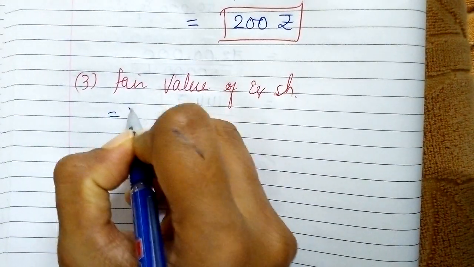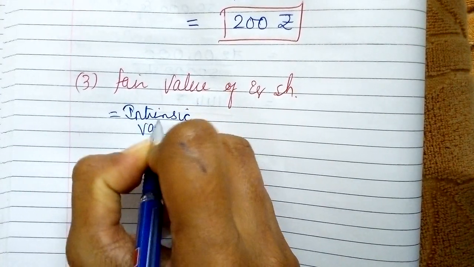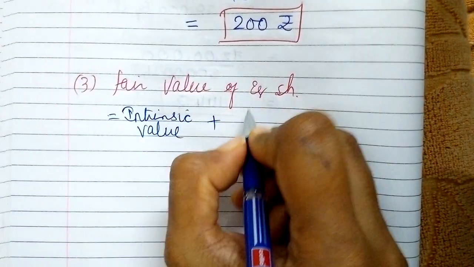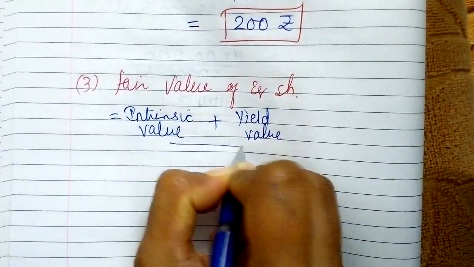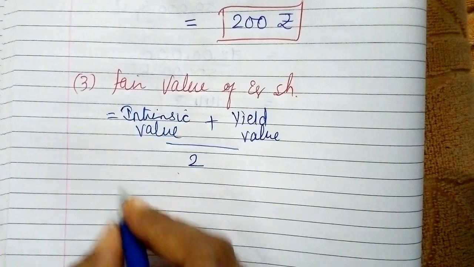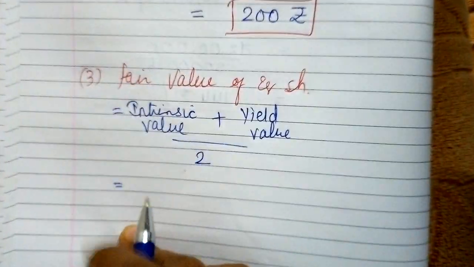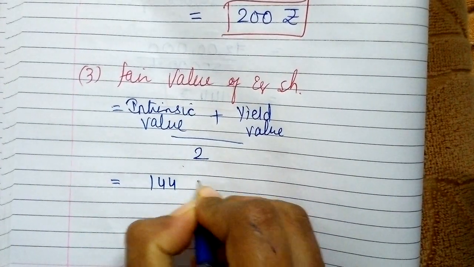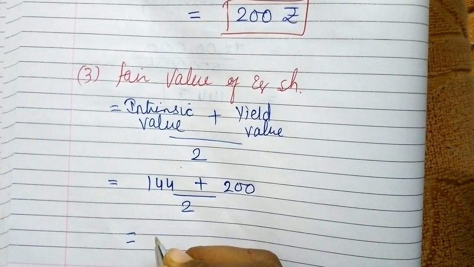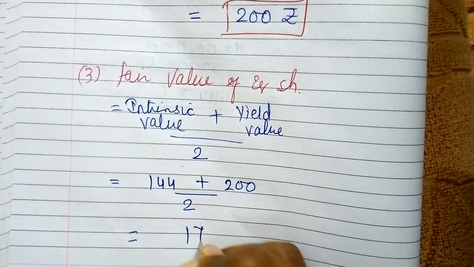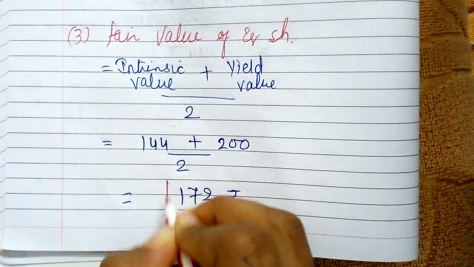Formula: intrinsic value plus yield value divided by 2. So intrinsic value was 144, yield value was 200, divided by 2. So my fair value is 172 rupees.